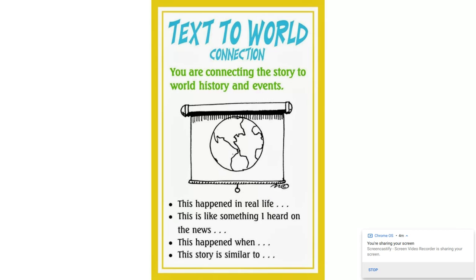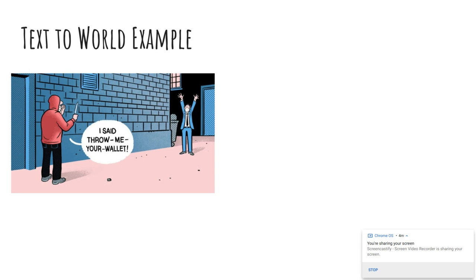The last type of connection is a text to world connection. So we're connecting the story to something that happens in real life, maybe an event in history or a current event that's happening in the news. This is a non-fiction connection. So, text to world example, this is reminding me of an article that I was reading just this week about crime.